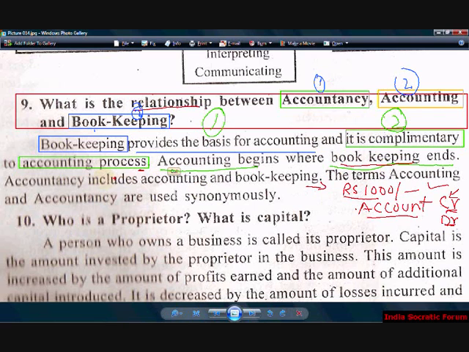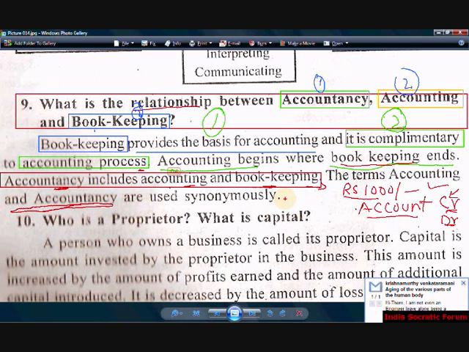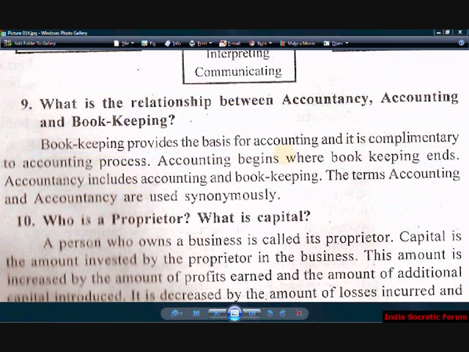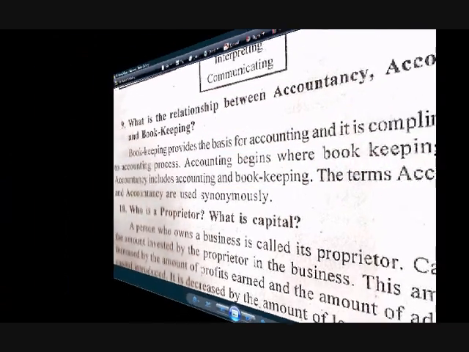Then, what does accountancy include? Accountancy includes accounting and bookkeeping. So what is the entire thing? Both bookkeeping and accounting, we call accountancy. When we say accountancy, we include the process of accounting and bookkeeping as well as the initial stage of bookkeeping. The terms accounting and accountancy are used synonymously, meaning equally. So both mean the same.